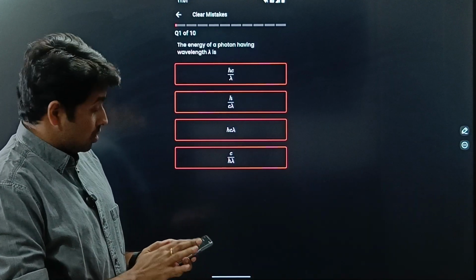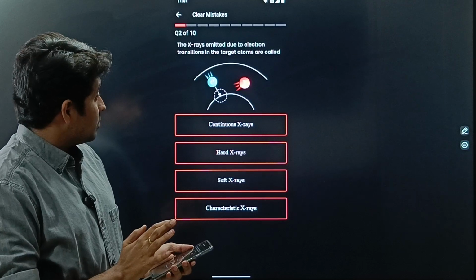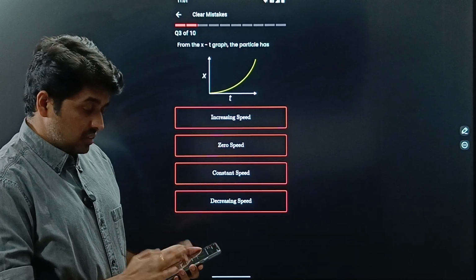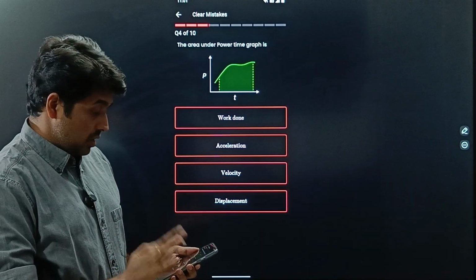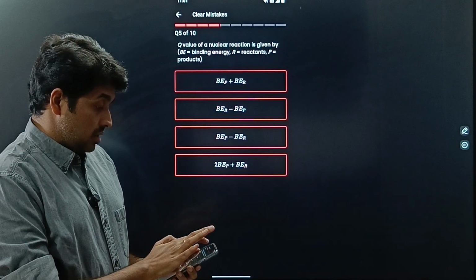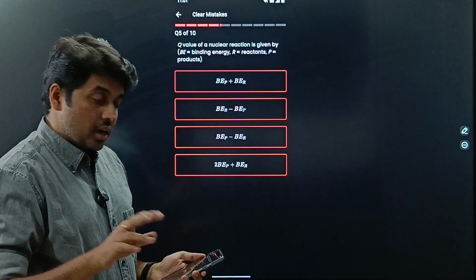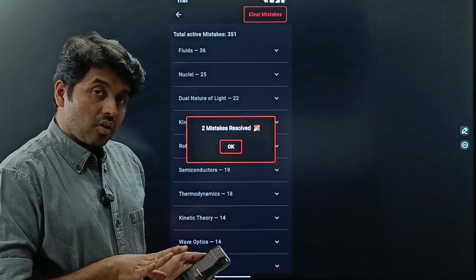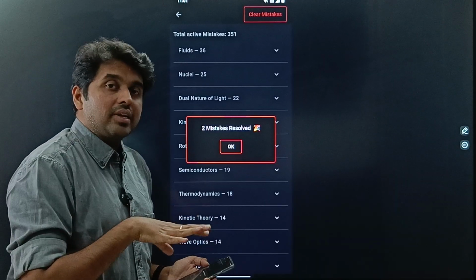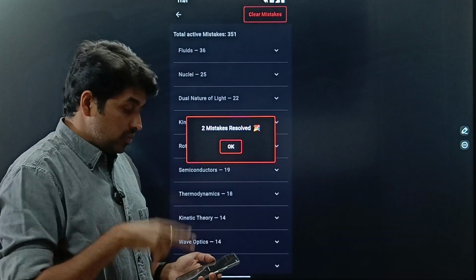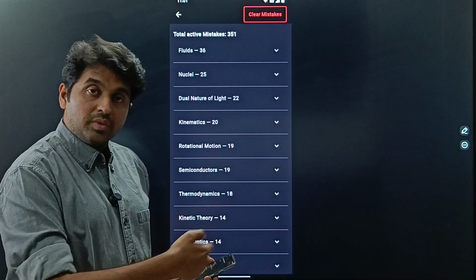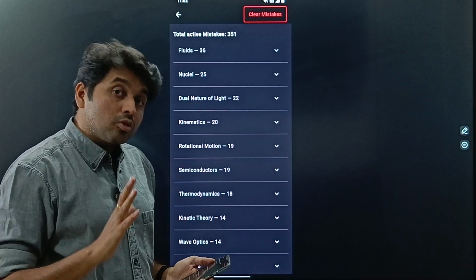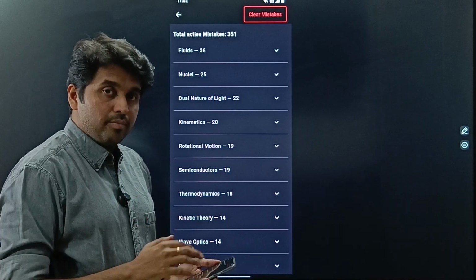So energy of a photon, let us say hc by lambda. Okay, we are answering these questions. And now two questions you have done correctly. So if we go back, exit, two mistakes are resolved. That means from the list of mistakes which were there, two of them were resolved. So those two mistakes you will not find here. Okay, so the good thing about this app is it is also storing whatever mistakes you have made.